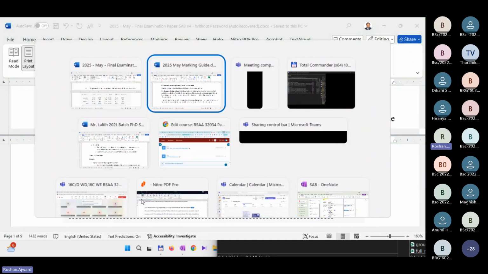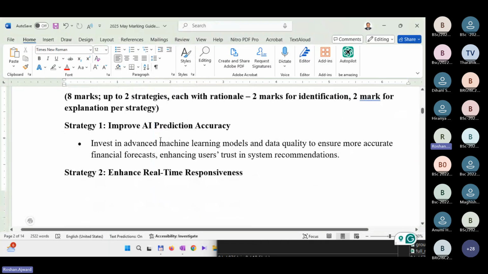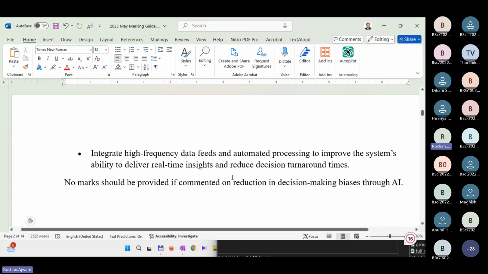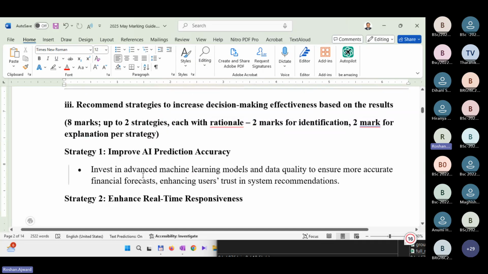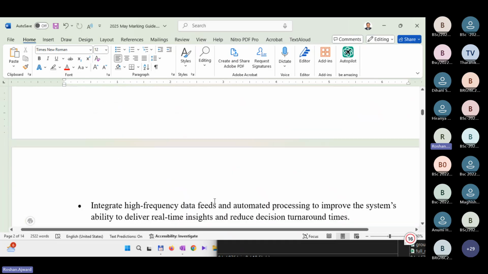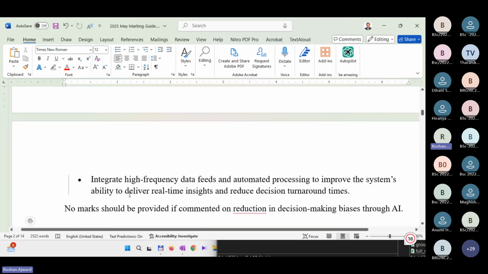So I have given that here. Improve the AI predictive accuracy and the real-time responsiveness, right? You can invest in advanced machine learning models to improve accuracy levels and data quality. So give some sensible recommendations to increase the accuracy as well as real-time responsiveness. Integrate high-frequency data feeds and automated processing to improve the systems.